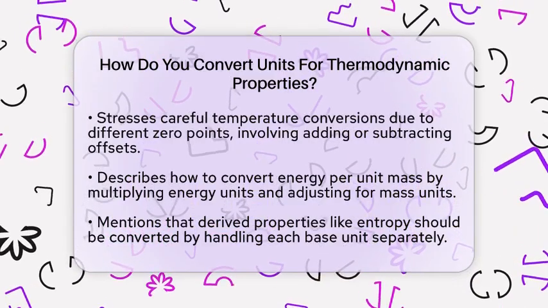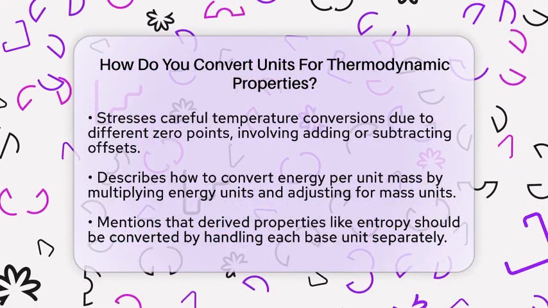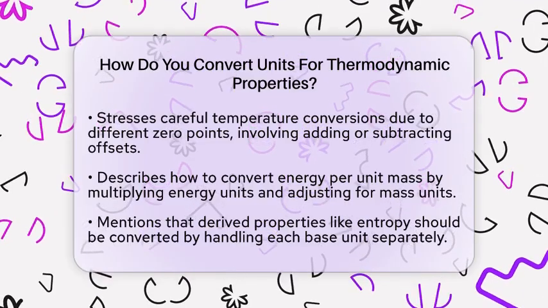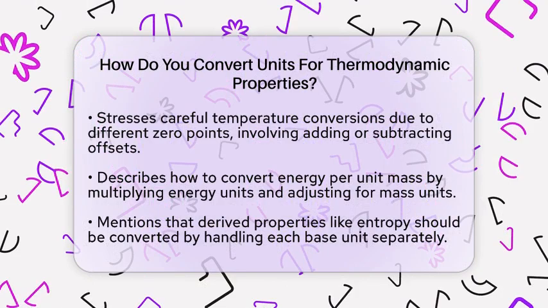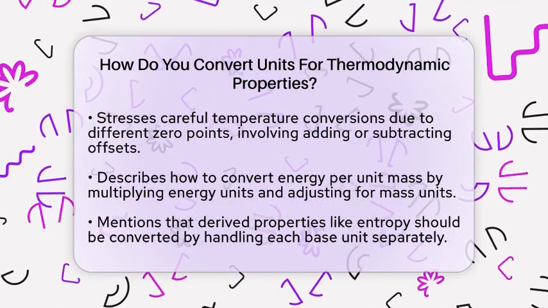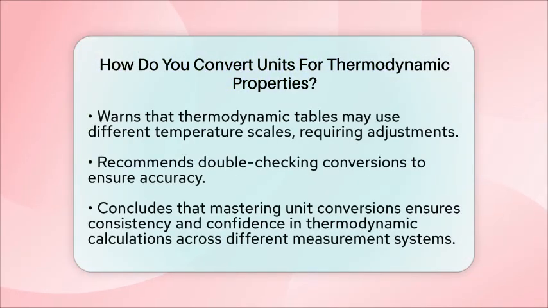For energy units, multiply by the conversion factor to switch from one to another. For example, to convert from British thermal units per pound to kilojoules per kilogram, you multiply the British thermal units by 1055 to get joules, then convert pounds to kilograms by multiplying by 0.4536. This way, you get the energy per kilogram in kilojoules.